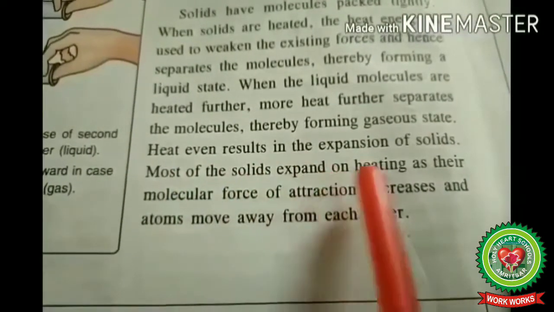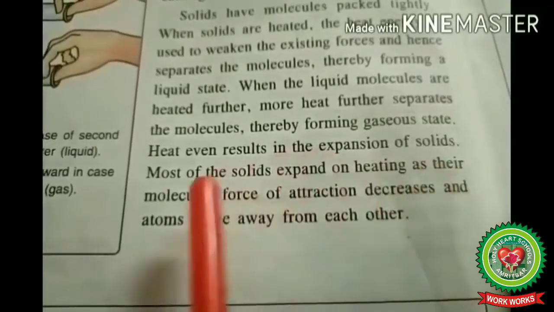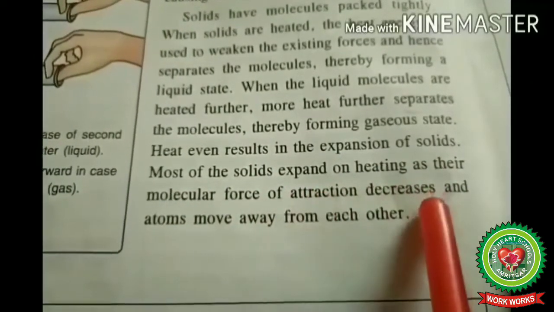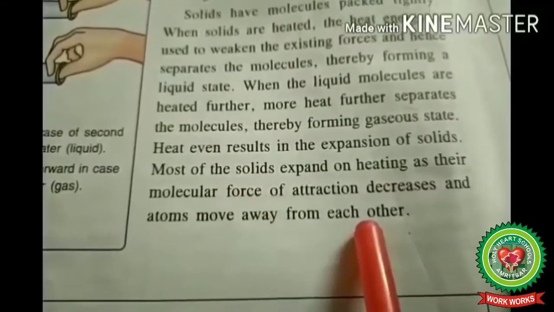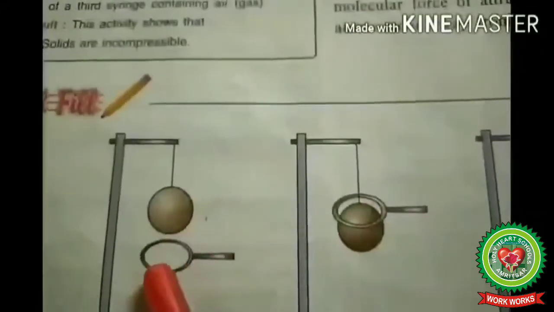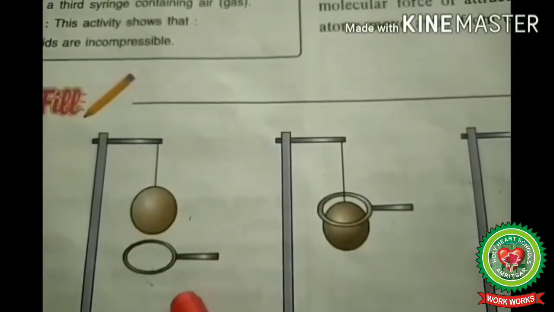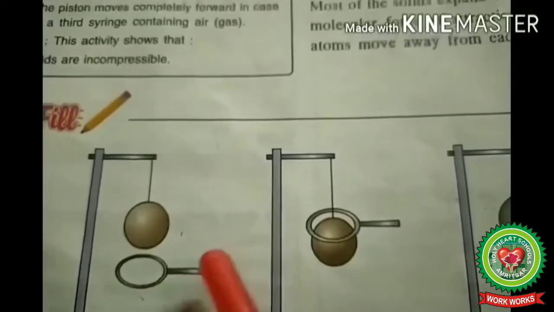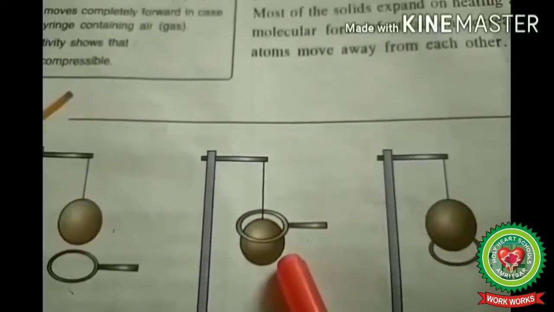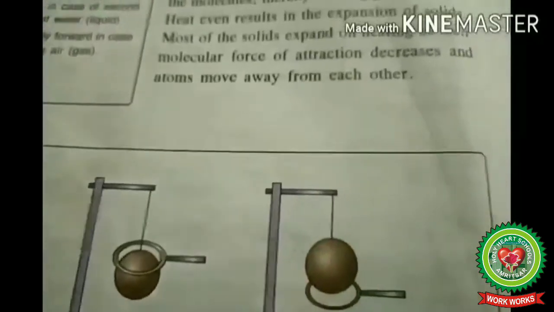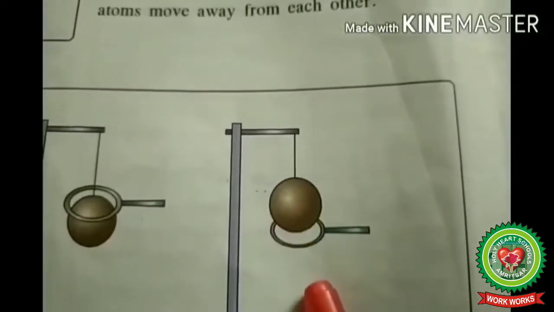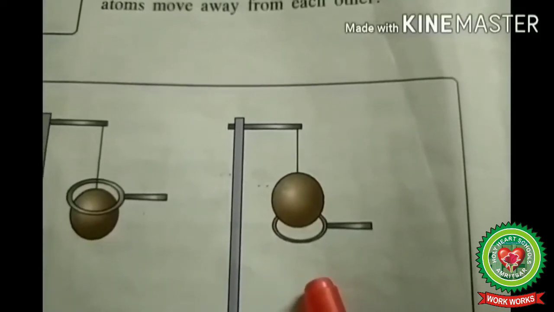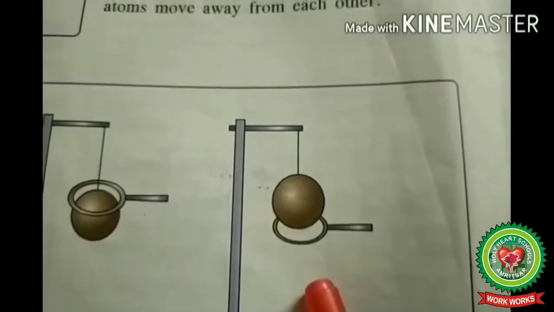Most of the solids expand on heating as their molecular force of attraction decreases and atoms move away from each other. As you can see in this activity, in first case, metallic ball passes from the metallic ring. When we heat the metallic ball, then what happens? It expands and it does not pass from the metallic ring. This shows that solids expand on heating.